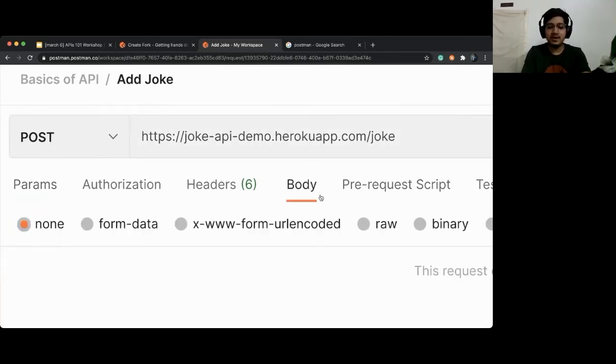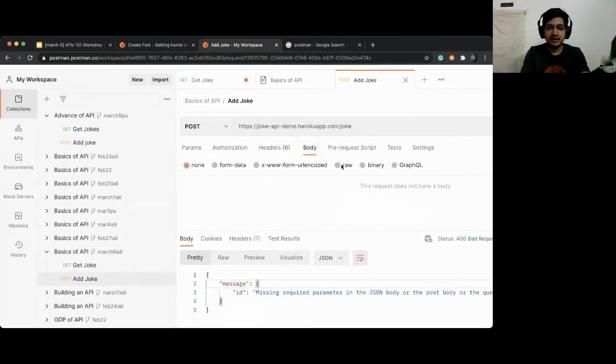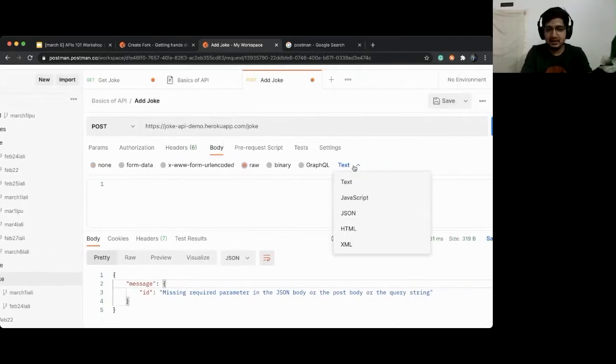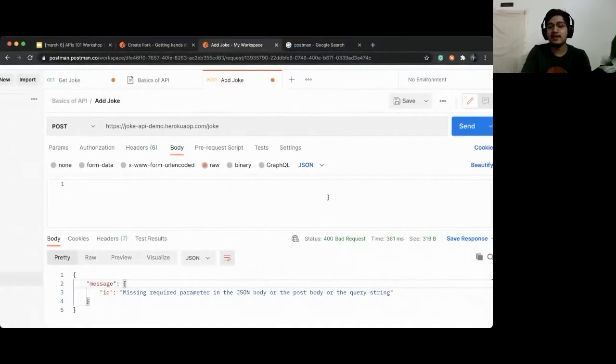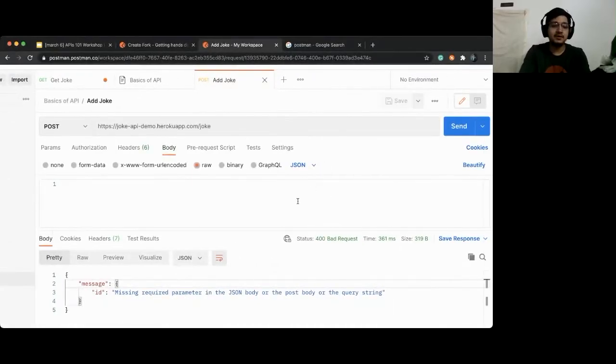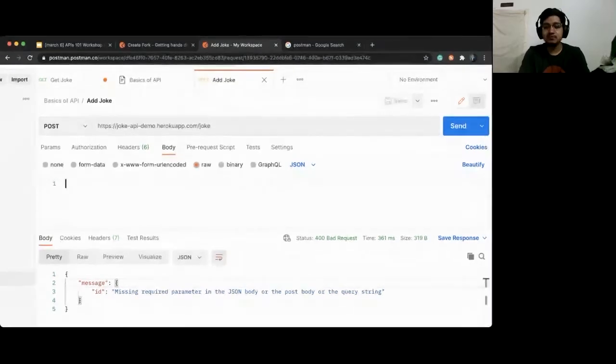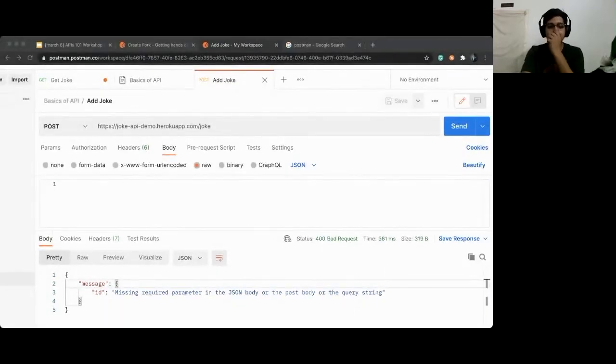Now click on body because we need to add a body to our request, click on raw, and in the text dropdown click on JSON. Click on body, click on raw, click on JSON. The reason we are doing this is that we need to add a body to our request, else it is not going to work. It is a post request. We need to send some data to the server. Don't try to add it ahead. Follow me, don't get ahead. You will get errors, because I have made the server. Cool. Everyone till this point is with me.